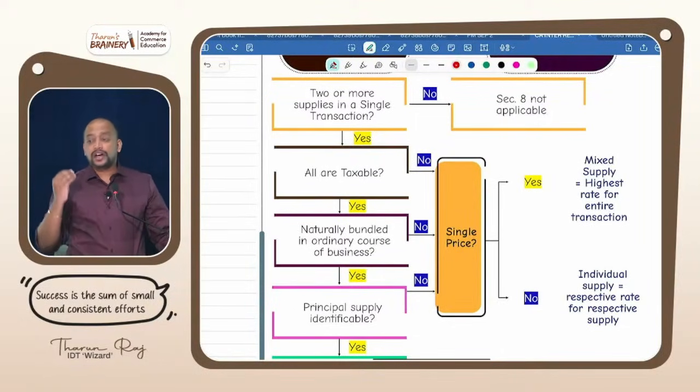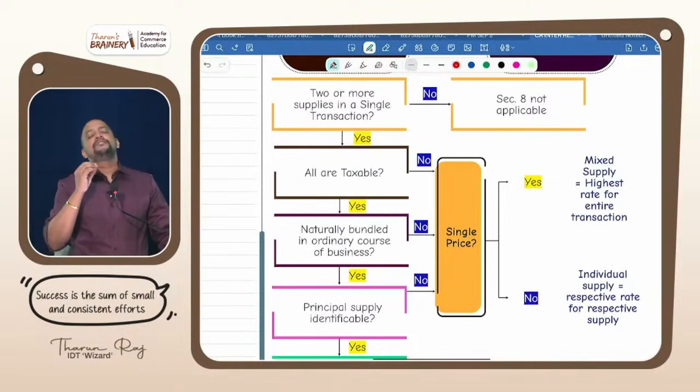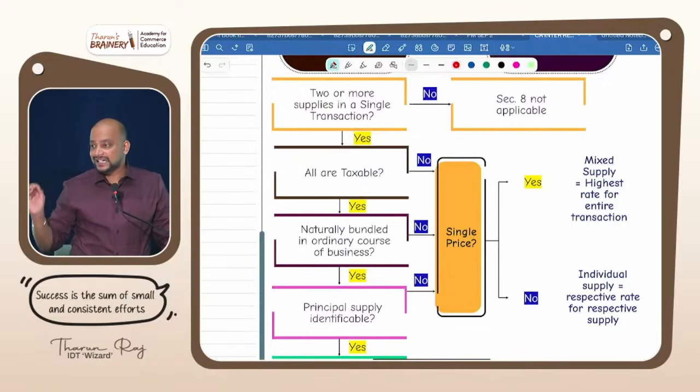When there are two or more supplies in a single transaction. What if there is only one supply in the transaction? Whether we are going to apply this section? No. This section 8 deals with composite supply, mixed supply. We will apply this section 8 only if there are two or more supplies in a single transaction.